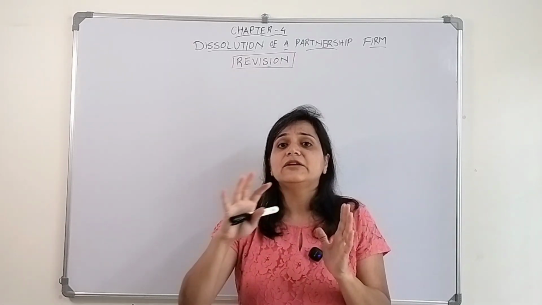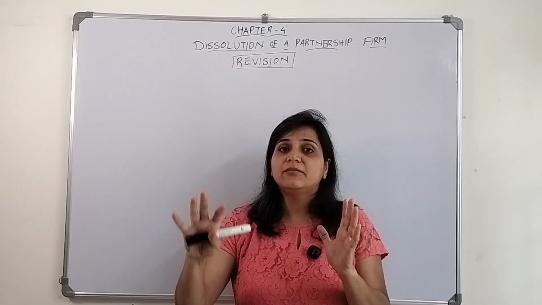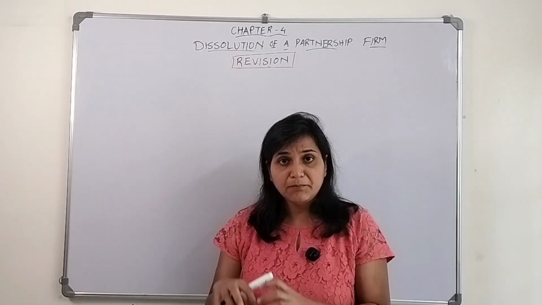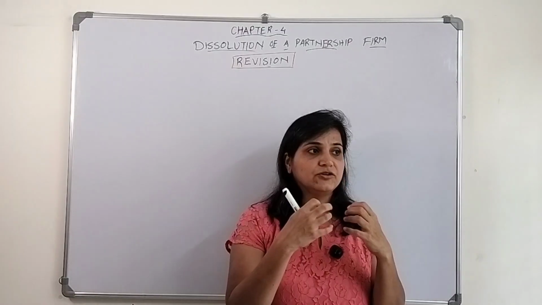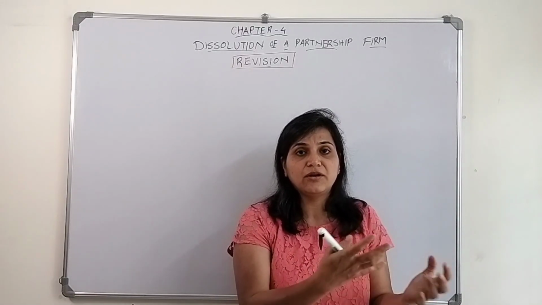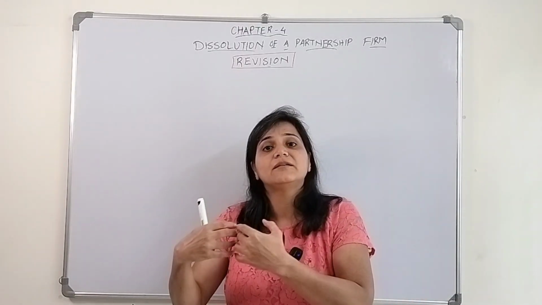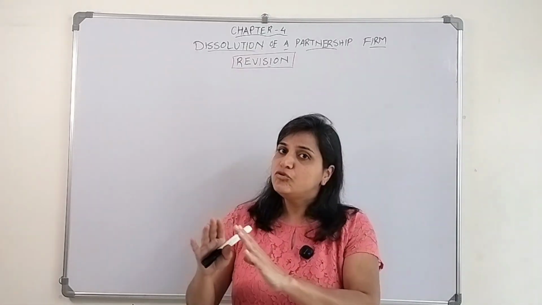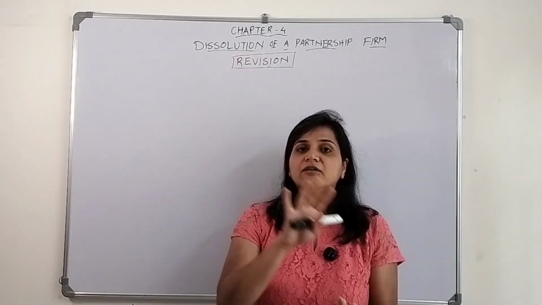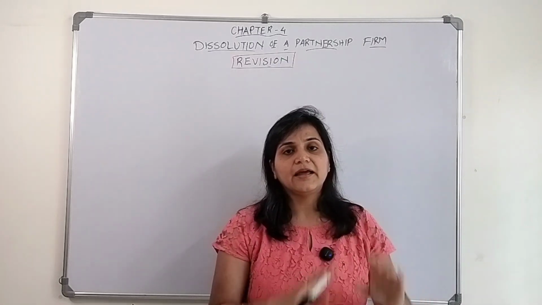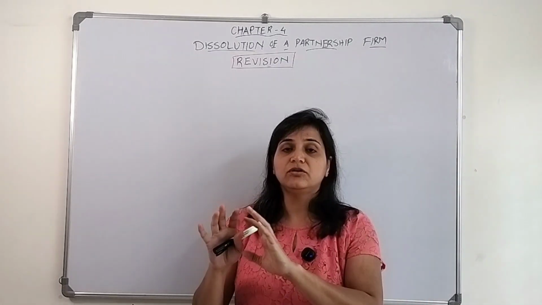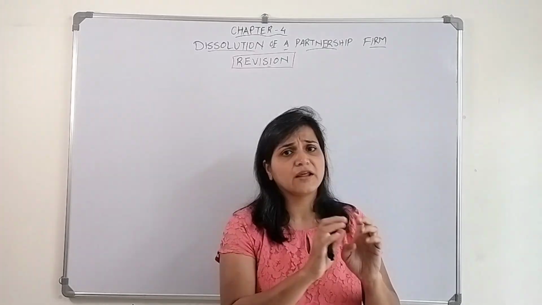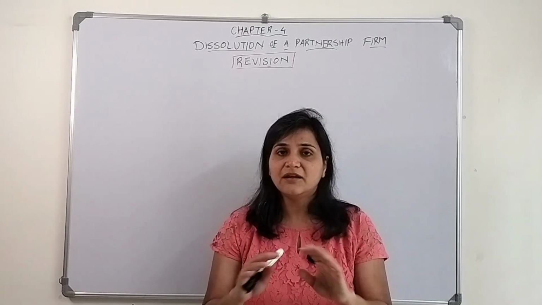Remember, they need to pay those first. After that, if any partner has given a loan to the firm, and the firm has a liability to that partner, then that partner's loan will be paid off. After paying off the third party liabilities and the partner's loan, the remaining amount will be paid to the partners. If nothing is left, fine.